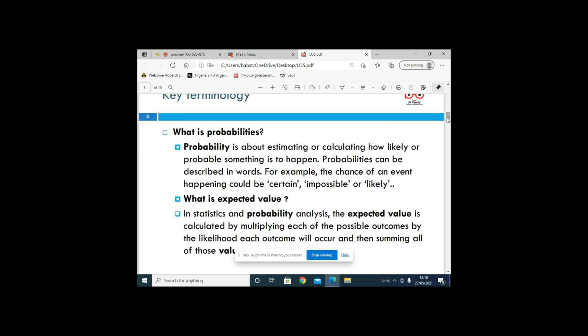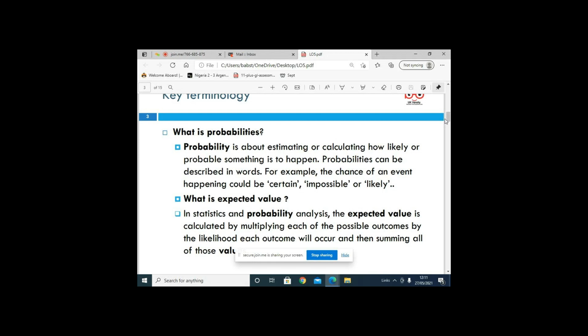So the key term today is: what is probability? Probability is about estimating or calculating how likely something is to happen. It could be possible, or it could be likely. When you say it's likely, that means it is most likely to happen, more than evens.